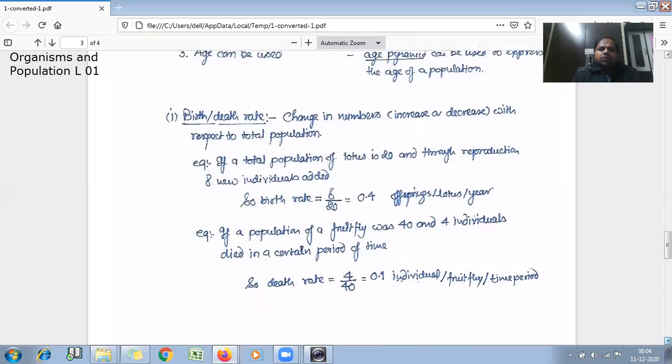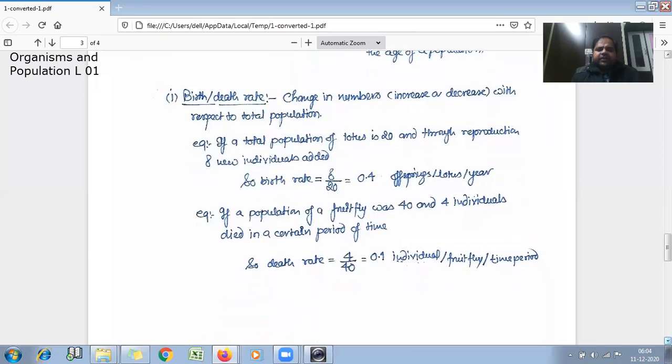Now we'll see how we calculate the death rate. For example, if a population of fruit flies was 40 and 4 individuals died in a certain period of time, suppose a week, the death rate will be the dead individuals by total individuals, and it becomes 0.1. So the death rate will be 0.1 individual per fruit fly per period of time. And suppose we have taken 1 week, then per week.